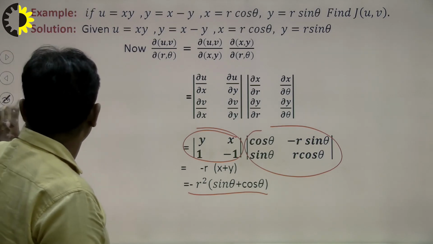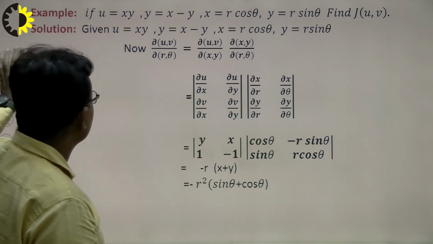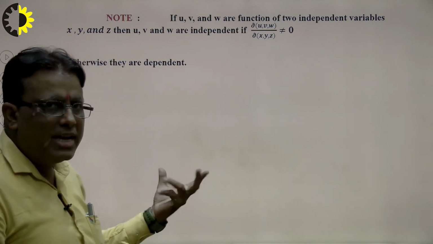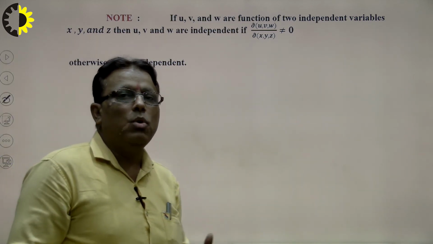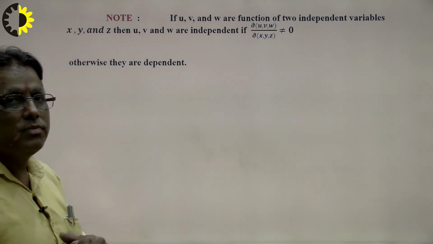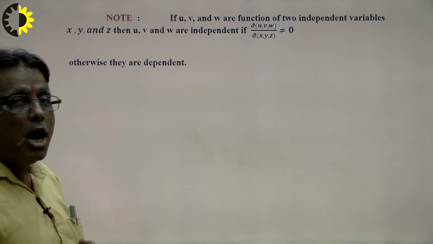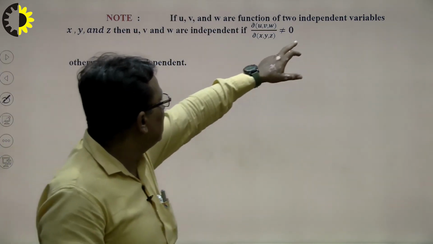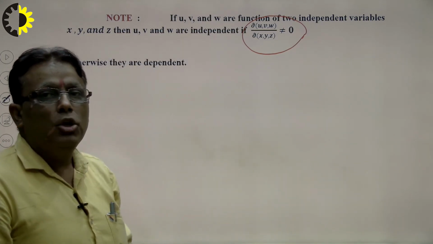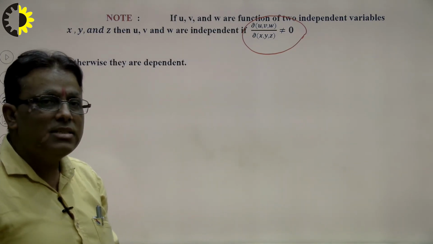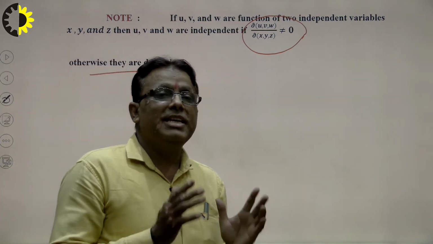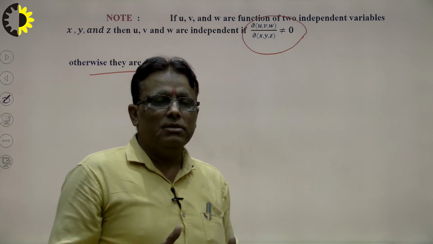So, students, keep this in mind when we solve the problem. First of all, what is the benefit of solving the Jacobian? Next, if u, v and w are functions of independent variables x, y and z, that means three independent variables, how do we check? If the Jacobian is not equal to 0, then the functions are independent, otherwise dependent. That means if the Jacobian is equal to 0, there exists a relationship.